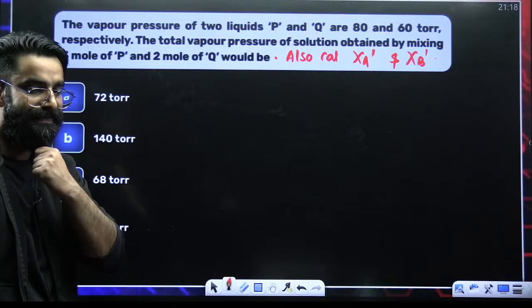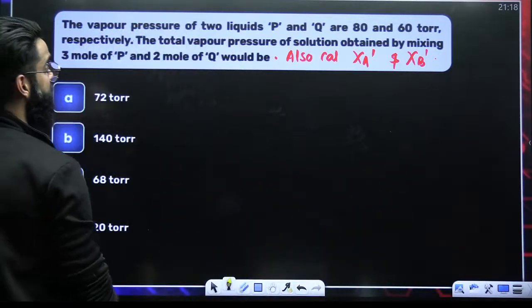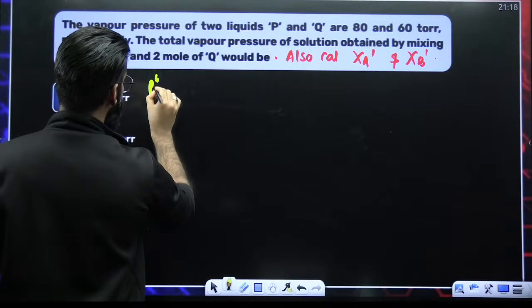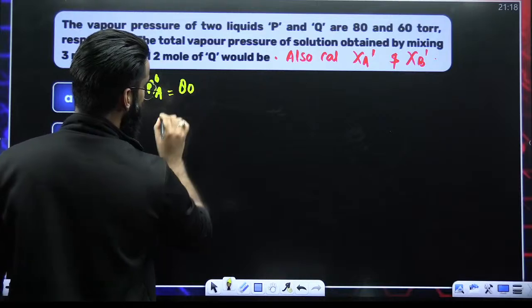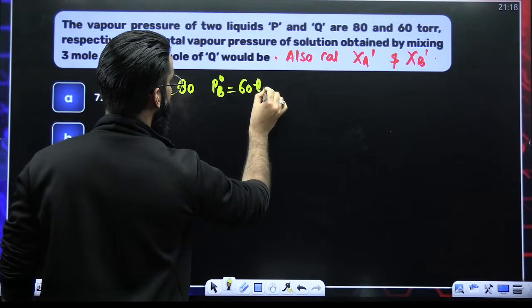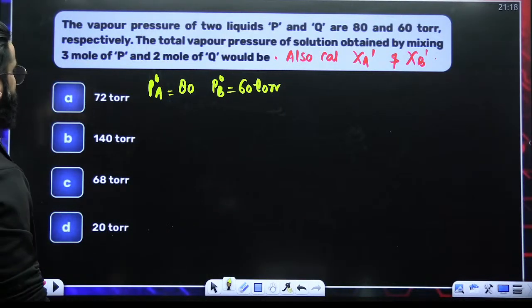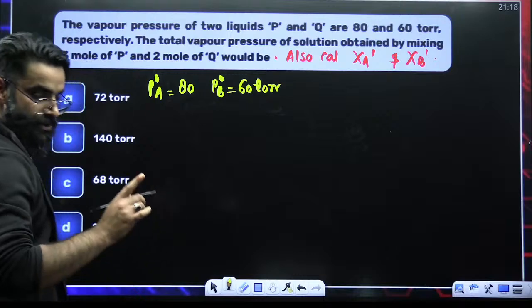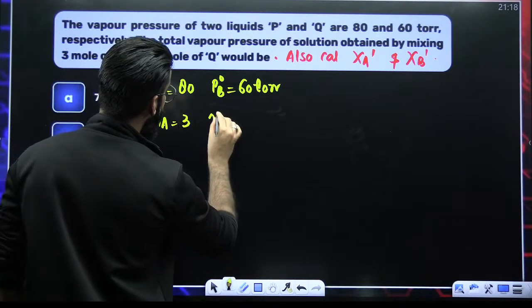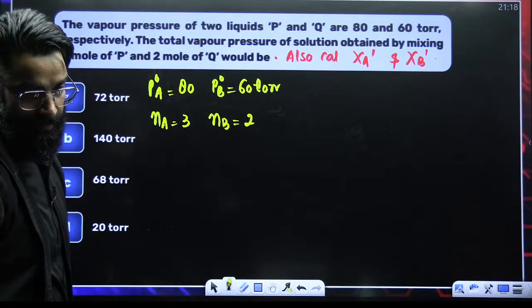Everyone, guys, everyone. See, as far as this particular question is concerned, if you look carefully, the vapor pressures of two pure liquids P and Q, let's call them A and B. So basically, P naught A is given to me as 80 torr and P naught B is given to me as 60 torr. Now, the total vapor pressure of the solution is obtained by mixing 3 moles of A and 2 moles of B.